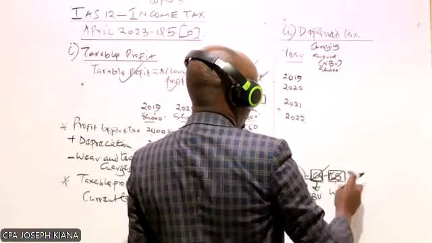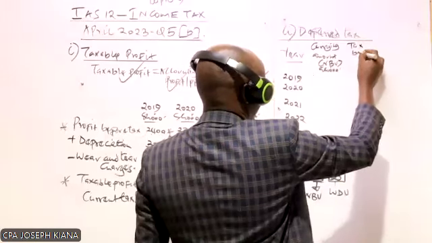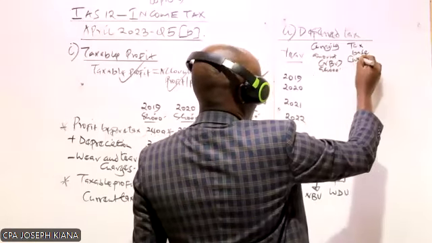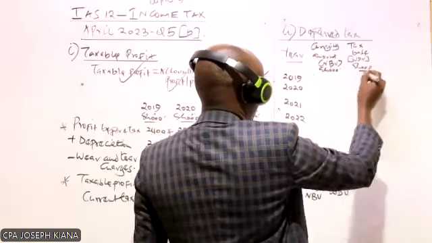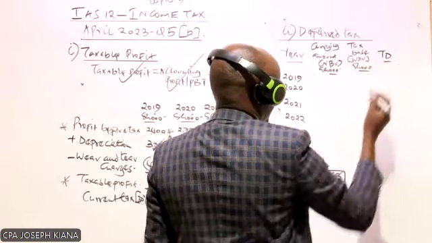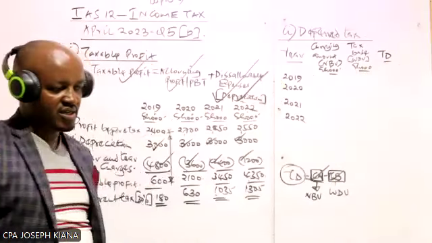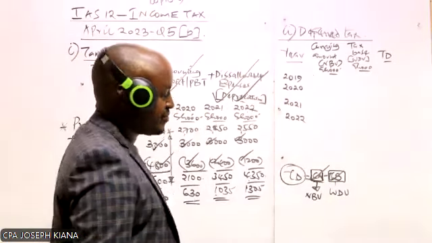We also need a column for tax base, and this tax base will be the written down value, also in thousands of shillings. The difference between this and this will be the temporary difference.